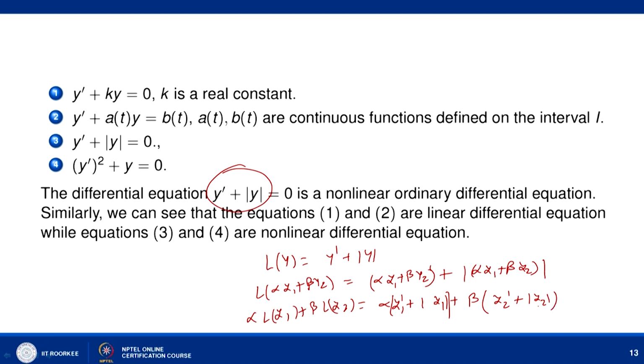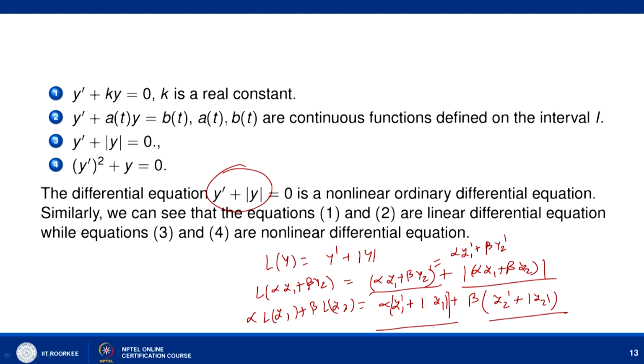So alpha times Ly1 plus beta times Ly2 is given by this, and you can check that though these terms are the same, if you simplify, this is nothing but alpha y1 dash plus beta y2 dash, but this term is not equal, so let me write it here.